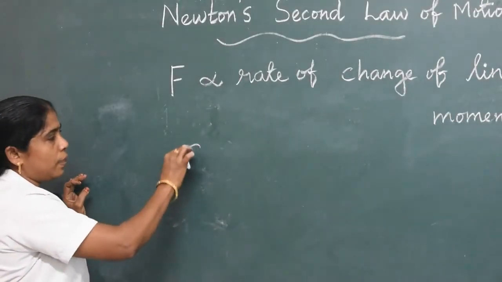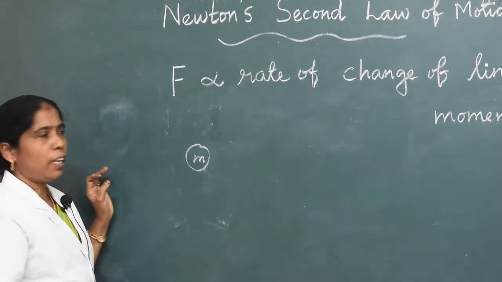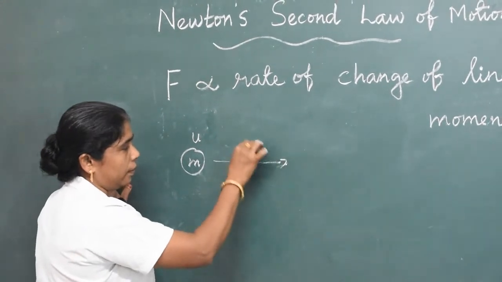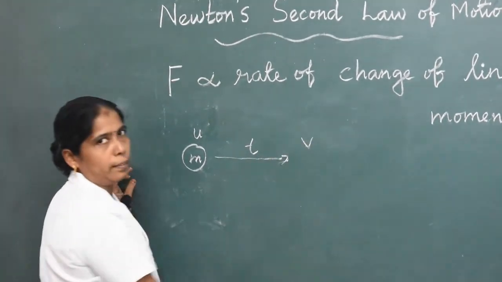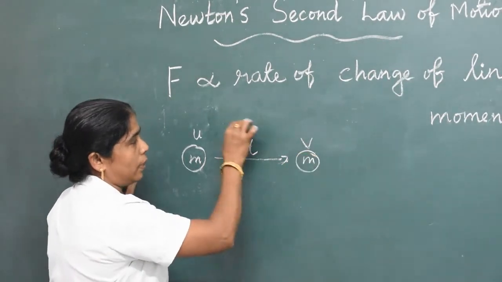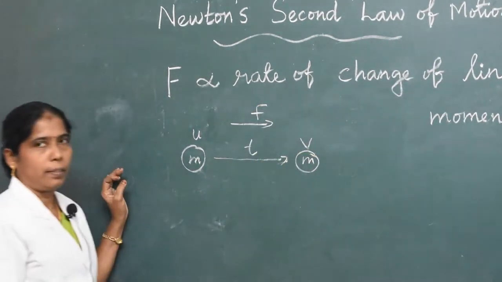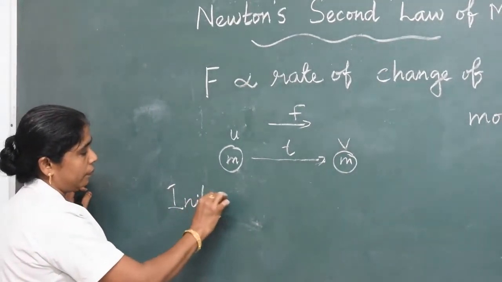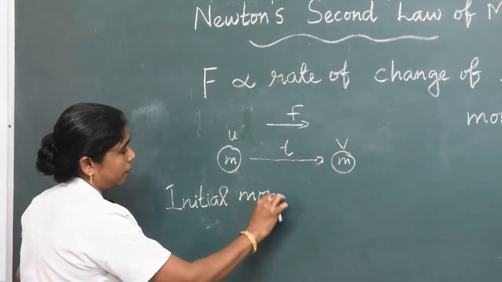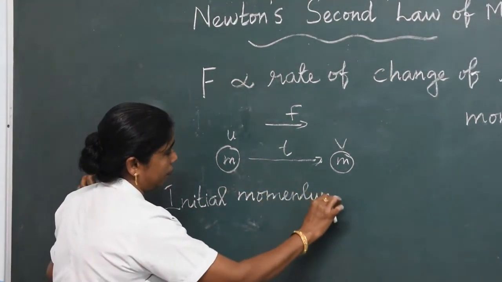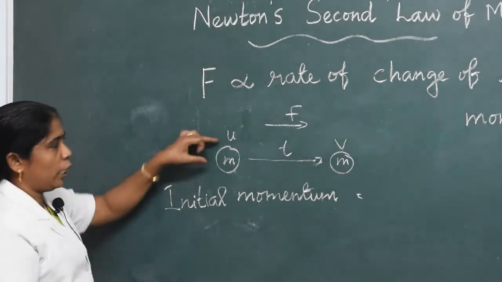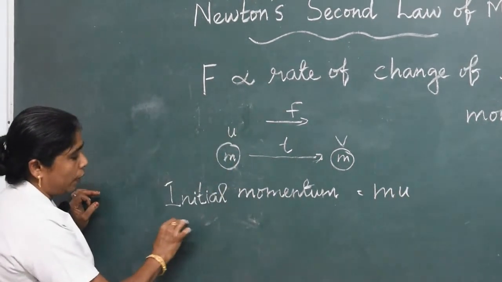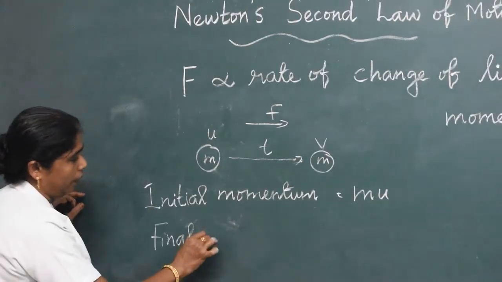Suppose m is the mass of a body and its initial velocity is u. After a time interval t, the velocity changes to v by an applied unbalanced force. So, the initial momentum of the body equals mu. The final momentum of the body equals mv.